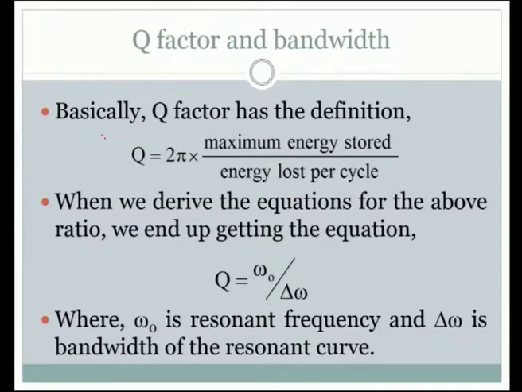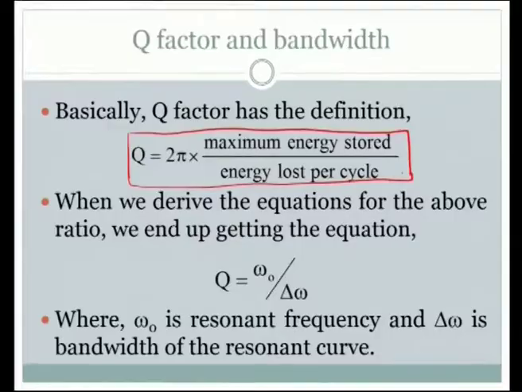Basically, Q factor has the definition given here. It is 2 pi multiplied with maximum energy stored divided by energy lost per cycle. So, this is the basic definition we have for Q factor. This basic definition is also arrived based on one concept, but it will be elaborately going deep into the subject, but we will start with the definition. It is the average power that is lost per cycle in the denominator, and in the numerator, the maximum power that is stored.